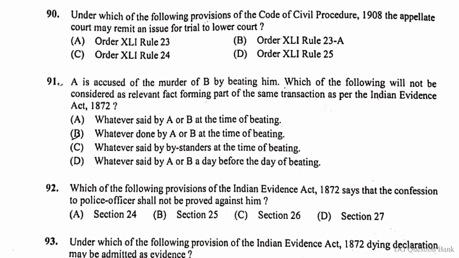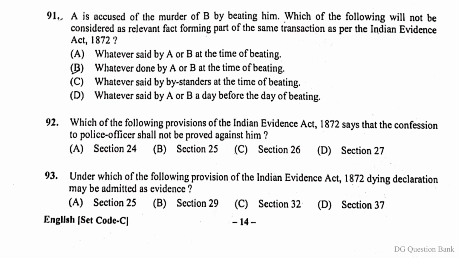Question number 90. Under which of the following provisions of the Code of Civil Procedure 1908 the appellate court may remit an issue for trial to lower court? The right answer is option D. Order XLI Rule 25.